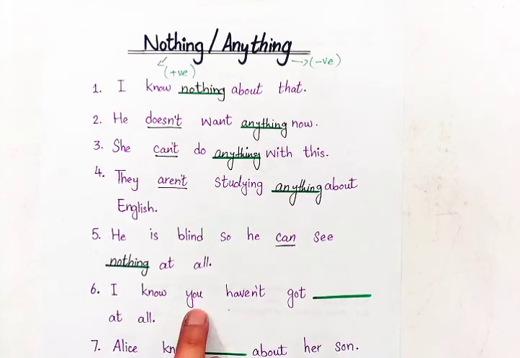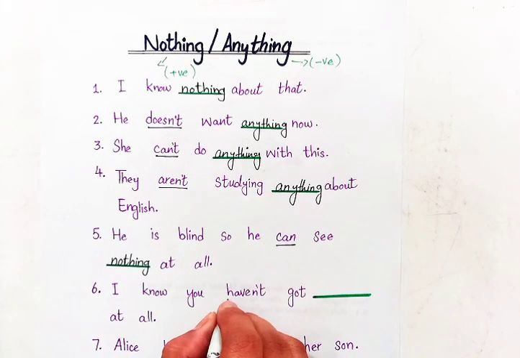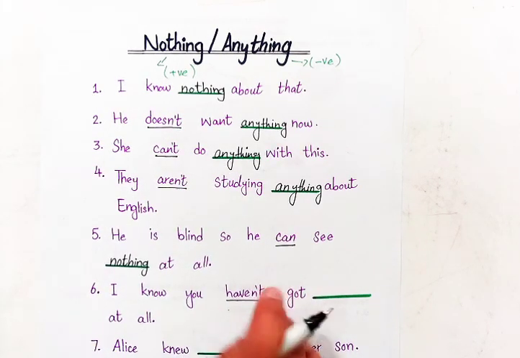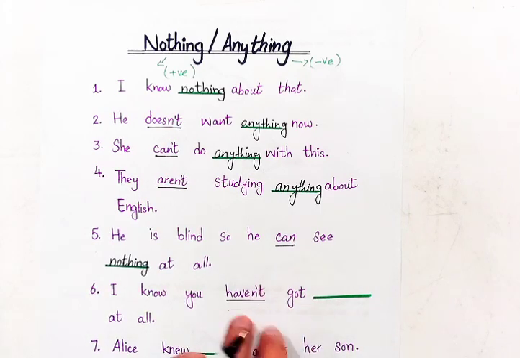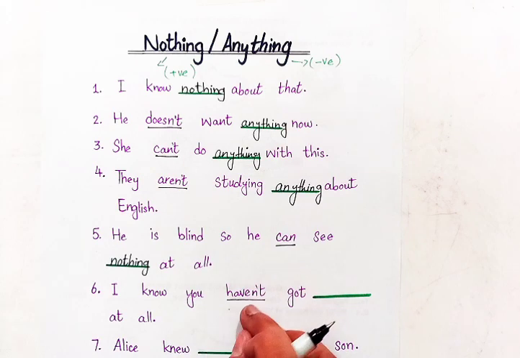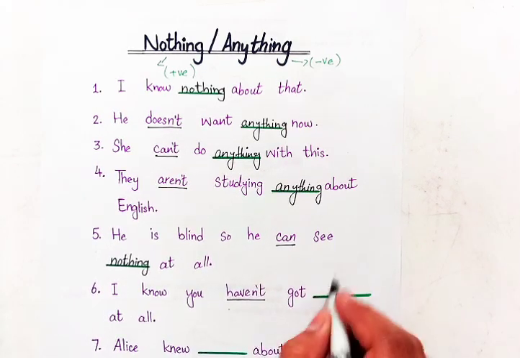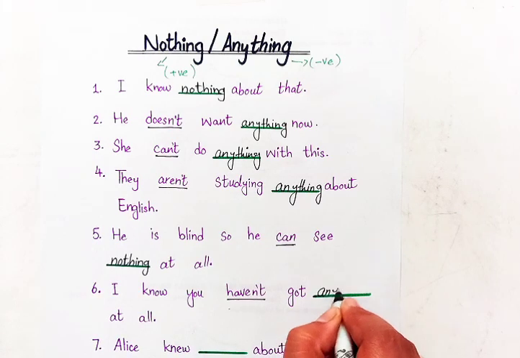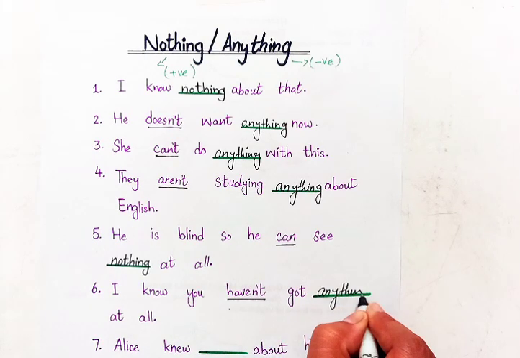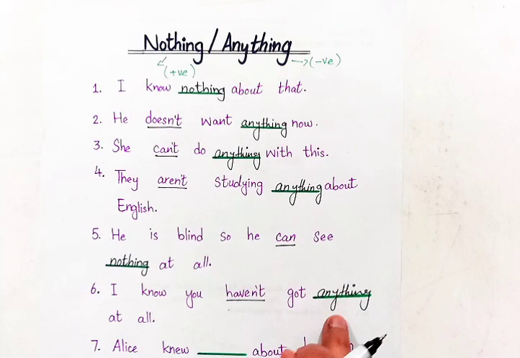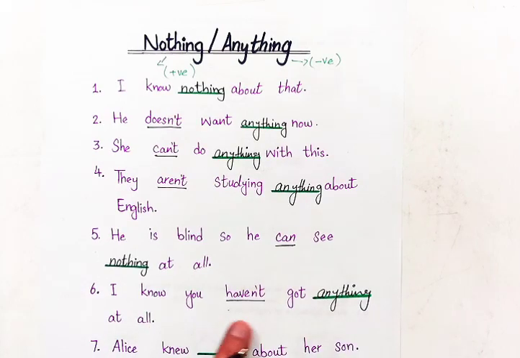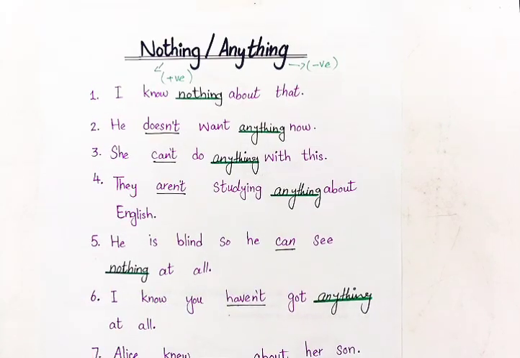Next, I know you haven't got blank at all. Now, this is a negative sentence, as here is the word haven't. Haven't means have not. So, this is a negative sentence, and for negative sentences, we write anything. I know you haven't got anything at all.